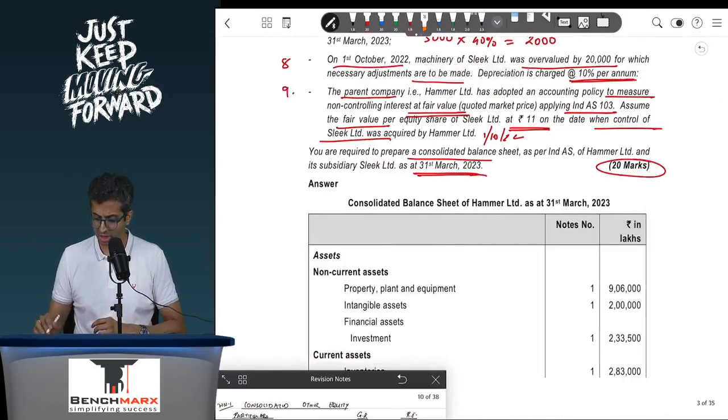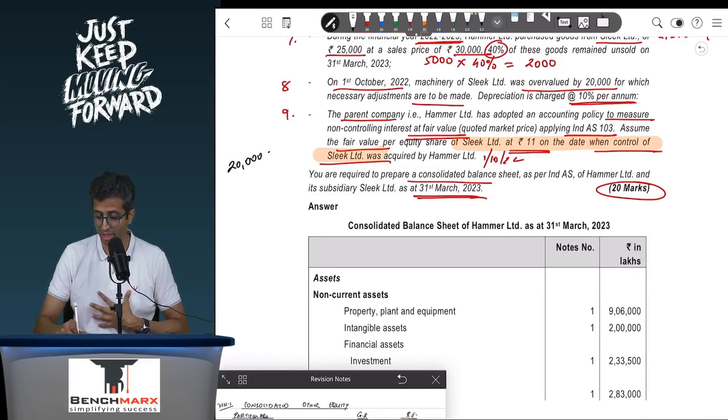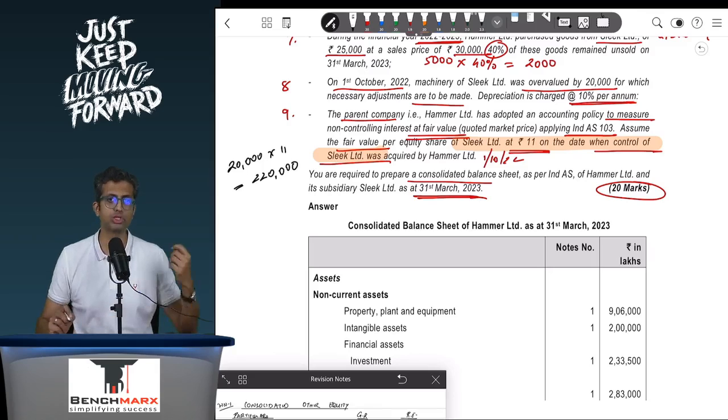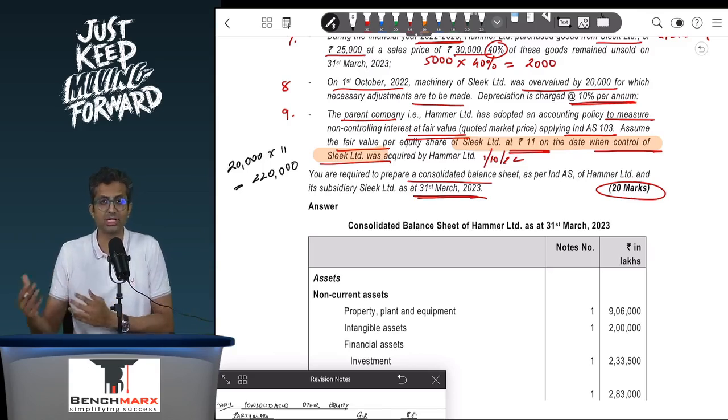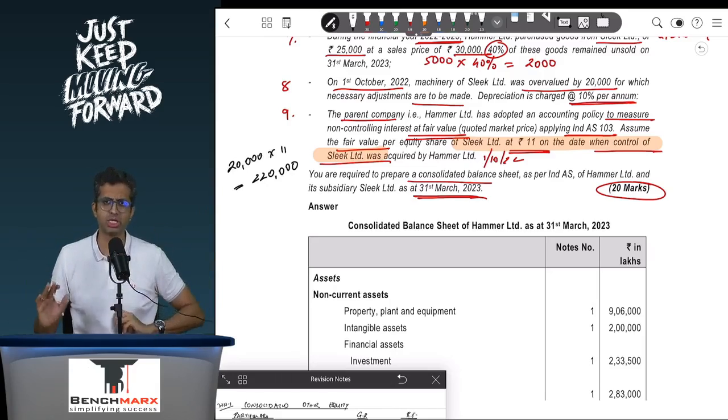Well, the last adjustment tells you that the fair value of the shares of Sleek as on the date when control is acquired is 11 rupees. And as a result, we will say that these 20,000 shares that you are holding into rupees 11 will give you 2,20,000. However, you have paid how much? 2,40,000, and hence you will have to bring down the value of the investment by 20,000, and hence an adjusting entry can be passed. That is profit and loss account debit, profit and loss of Hammer account debit, 20,000 fair value loss or loss on remeasurement, to investment in Sleek.